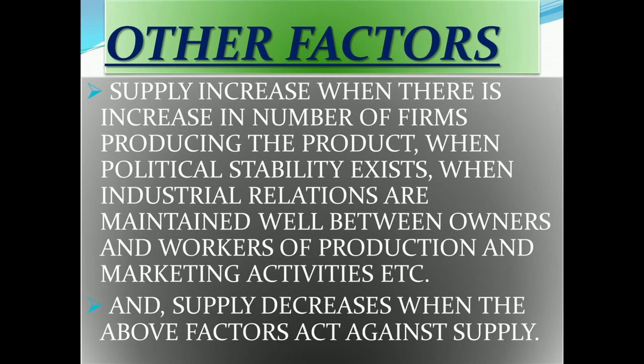Supply increases when there is an increase in the number of firms. So price has many determinants, and suppliers have many determinants. If suppliers predict that the price will increase in the future, there is a decrease in supply in present times, because in the future suppliers want to get maximum benefit and maximum profit. So if a higher price is predicted, suppliers hold their goods, and if they predict that the price will go down in the future, they put maximum supply in the market now. So these are very important factors.